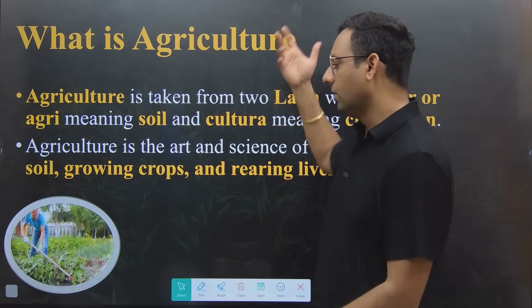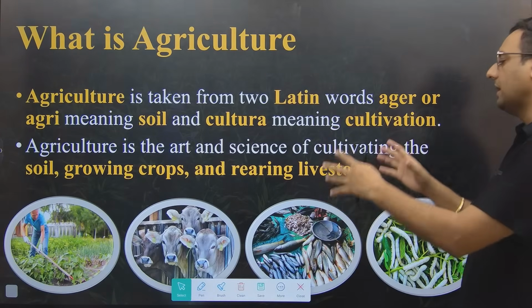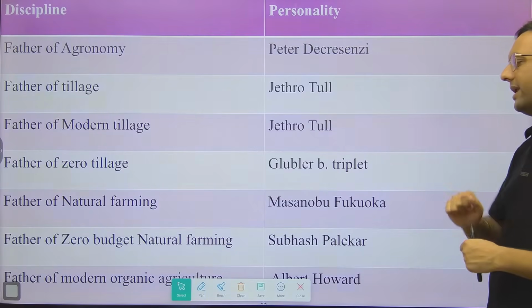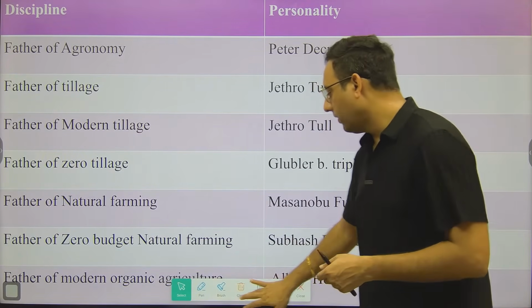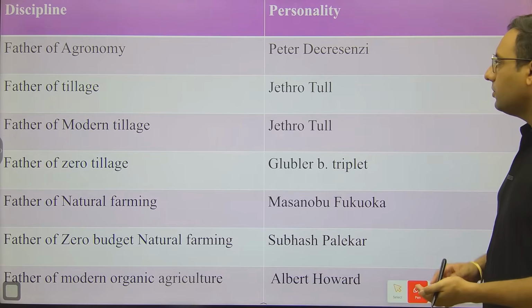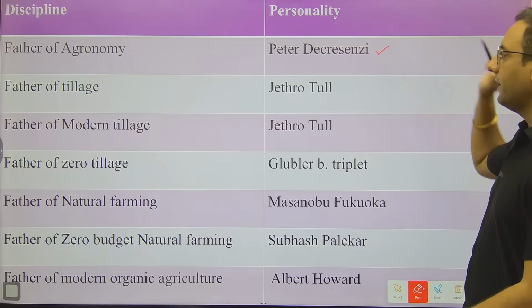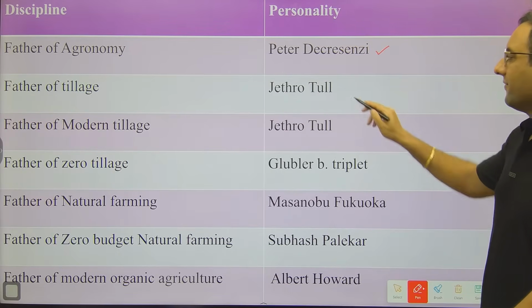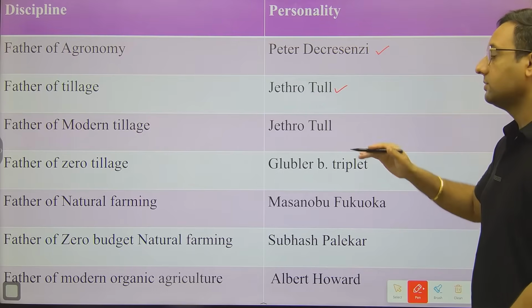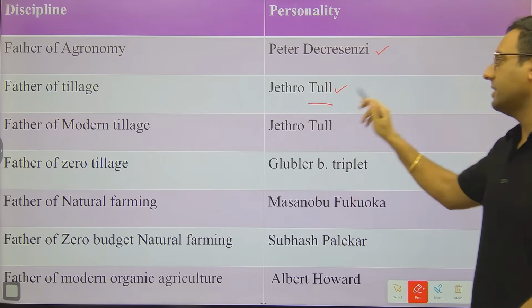Okay, this is known by everybody. Everybody knows the meaning of agriculture. Fine. Now a few facts. First of all, father of agronomy, because our today's subject is agronomy. So father of agronomy is Peter Dissecrenji. Father of tillage is Jethro Tull. Sorry, I'm really sorry. Father of tillage is Jethro Tull.